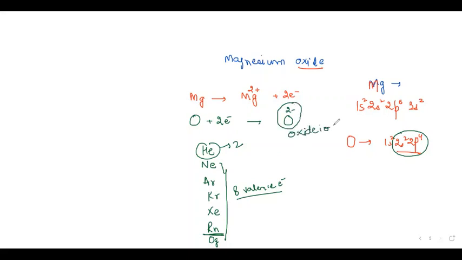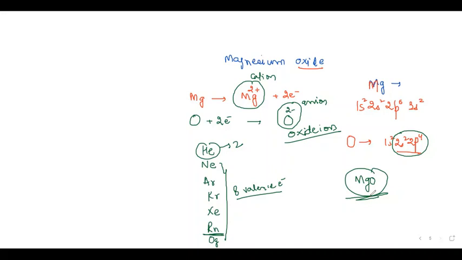Now you have Mg2+ and O2-. So they will start attracting each other. One is the cation and another is the anion. And they will exist as MgO. Ionic bonding is there again. Should I draw it? So they form a lattice.